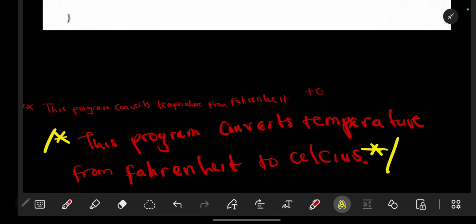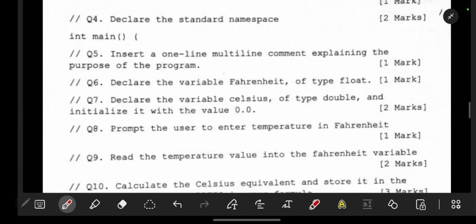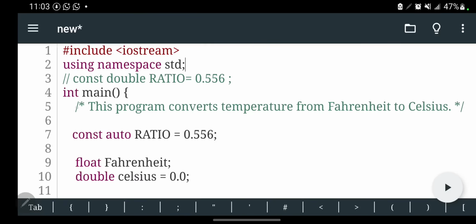The multi-line comment, single line, you use double forward slashes, like that. Then the next one, which is our number 6, slash, like that. This program converts temperature from Fahrenheit to Celsius. So you doing that, that's how you declare a multi-line comment.